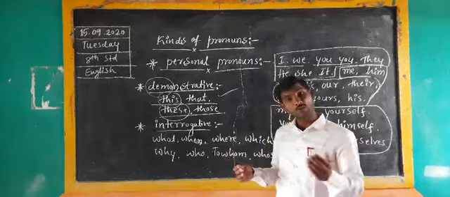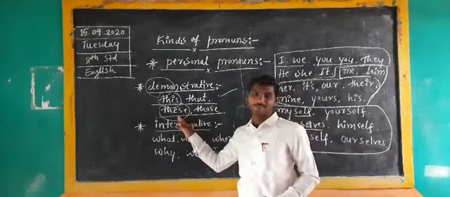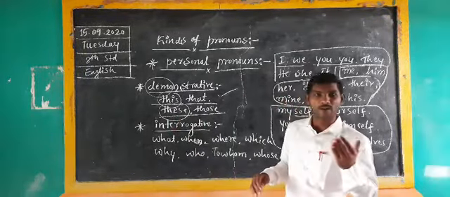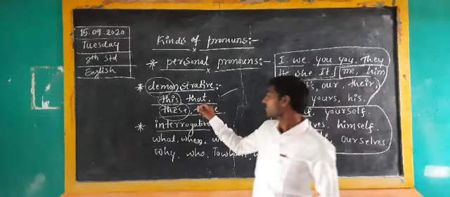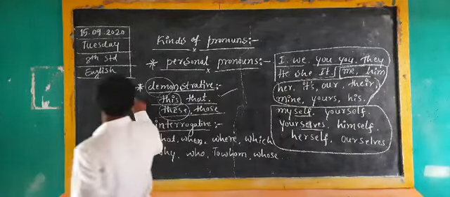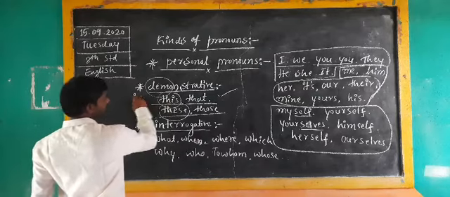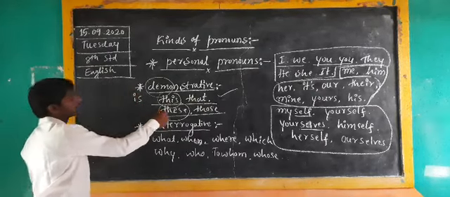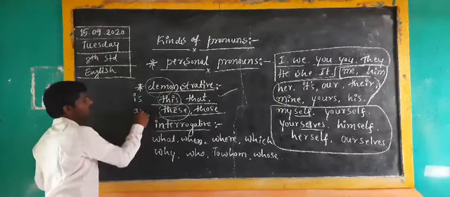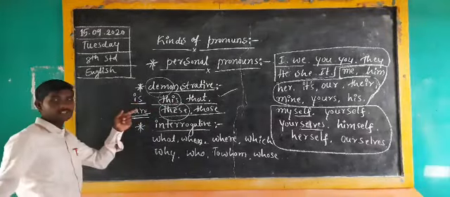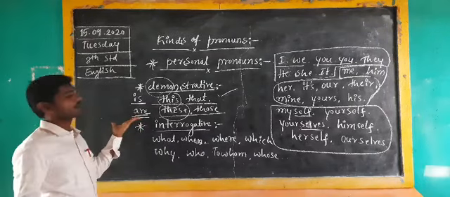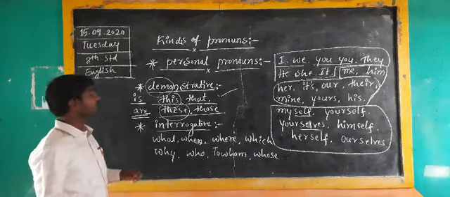Plural sense, it is close to us, we have to use these. Plural sense, it is far away from us, we have to use those. Here, the common is: this is, that is. But here, these are, those are. Why? Why should we use is here, and why should we use are here? Because there is a reason.